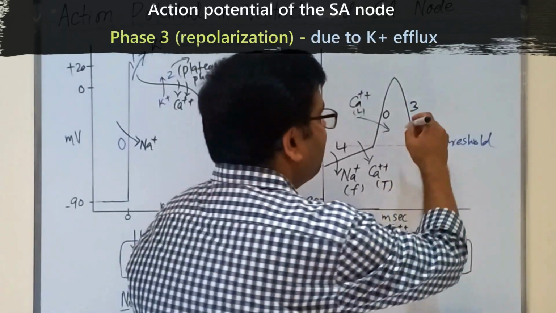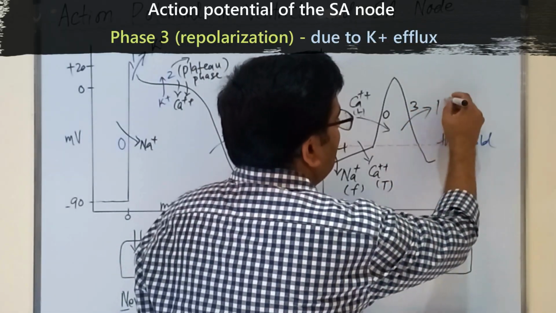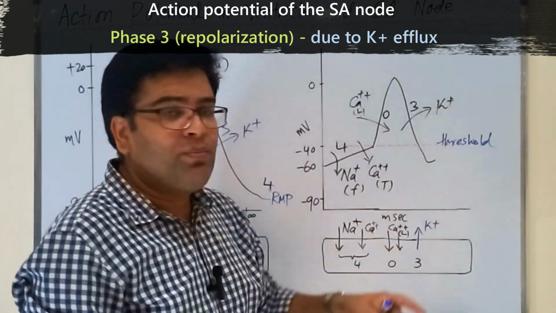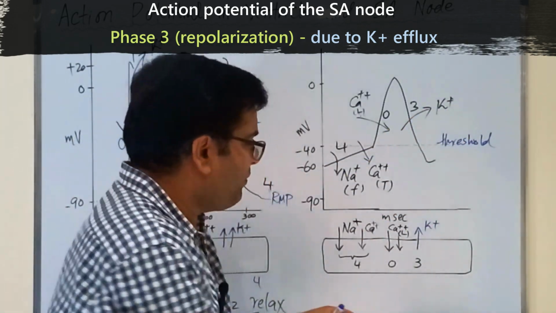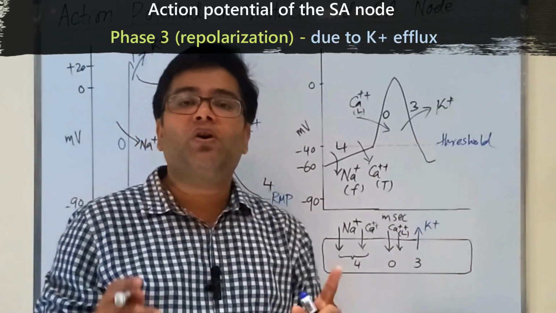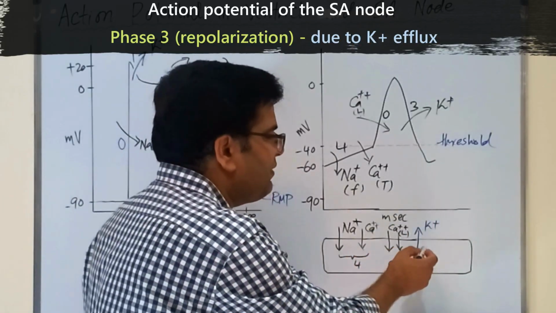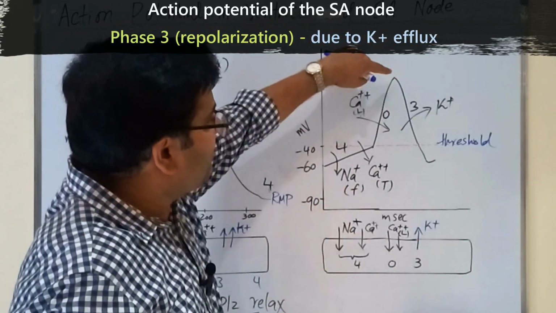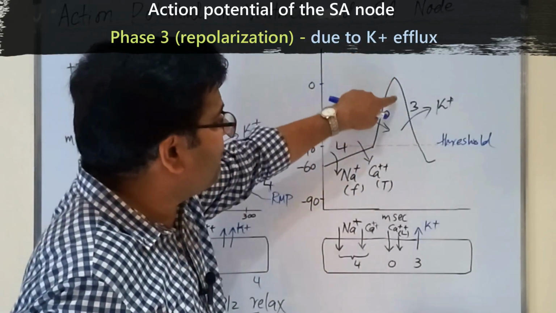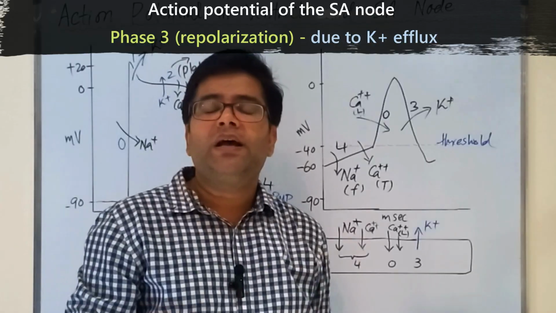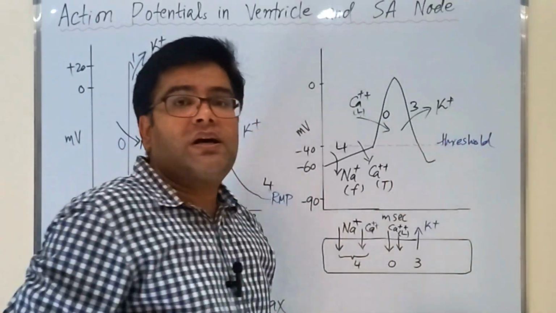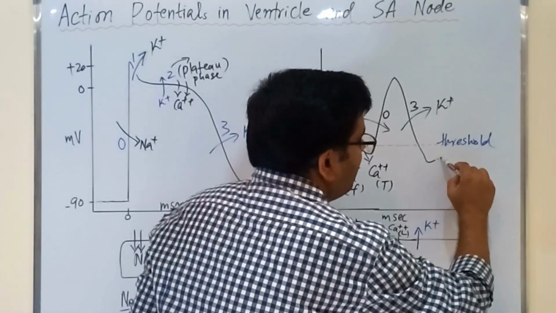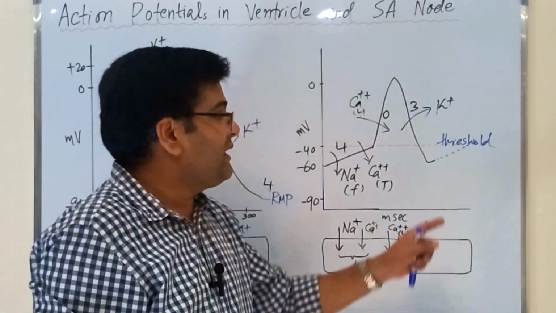During this phase, potassium passes from inside of the cell to outside along its concentration gradient. So this is potassium efflux, or potassium diffusion from inside of the cell to the outside. Because potassium is a positive ion, when a positive ion moves from in to outside, the inside will become less positive, or gradually more negative, and it will come back to its resting value, which is minus 60. Then this cycle will start again, which means that from minus 60 it will gradually and slowly drift to the threshold value, which is minus 40.